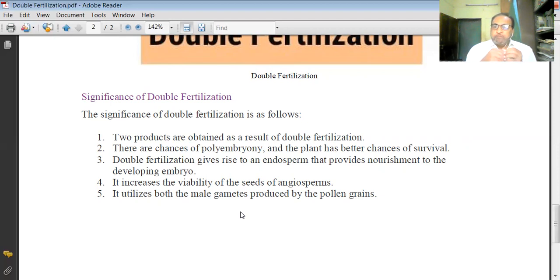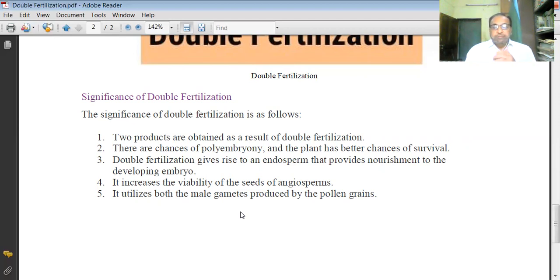And due to this fertilization, endosperm formation takes place. That stores the food material, and that food material is useful for further development. Hence, this double fertilization has a lot of significance. Due to this, whatever seeds are formed, they survive. They are not destroyed.